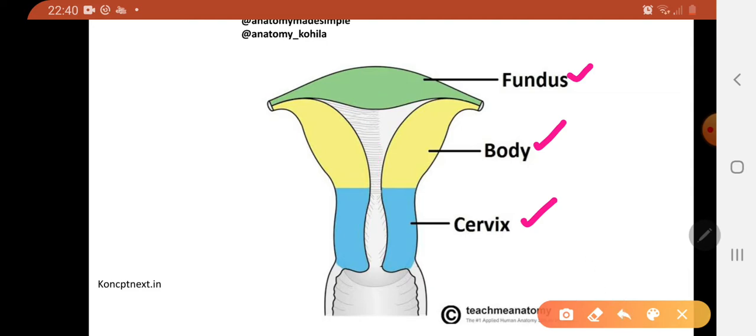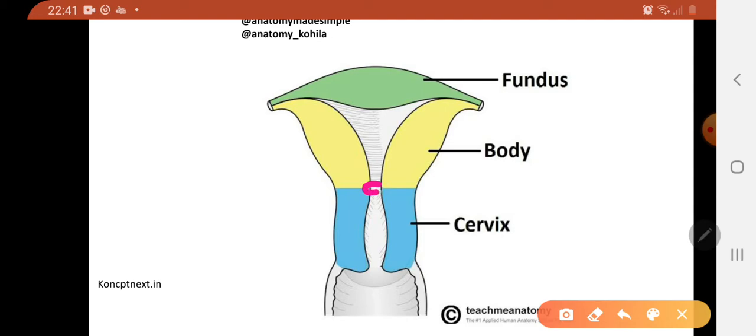The lowermost part of the cervix protrudes into the vagina. This is the lumen of the vagina. This lowermost part of the cervix that protrudes into the vagina, we call it the ectocervix. Whereas the rest of the cervix, that has the cervical canal, the endocervical canal, we call it the endocervix.